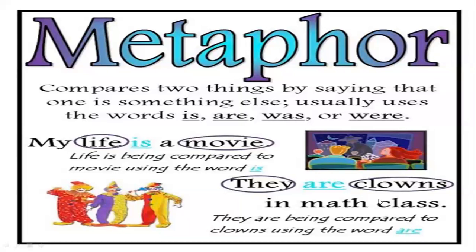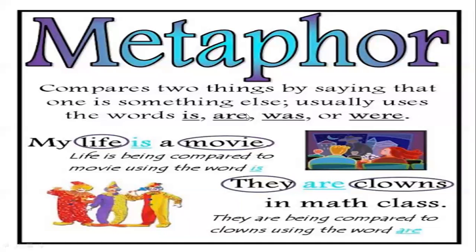We directly say that this is that thing without making a comparison with the help of as or like. Most of the times we use is, are, was, were, helping verbs, in a metaphor.